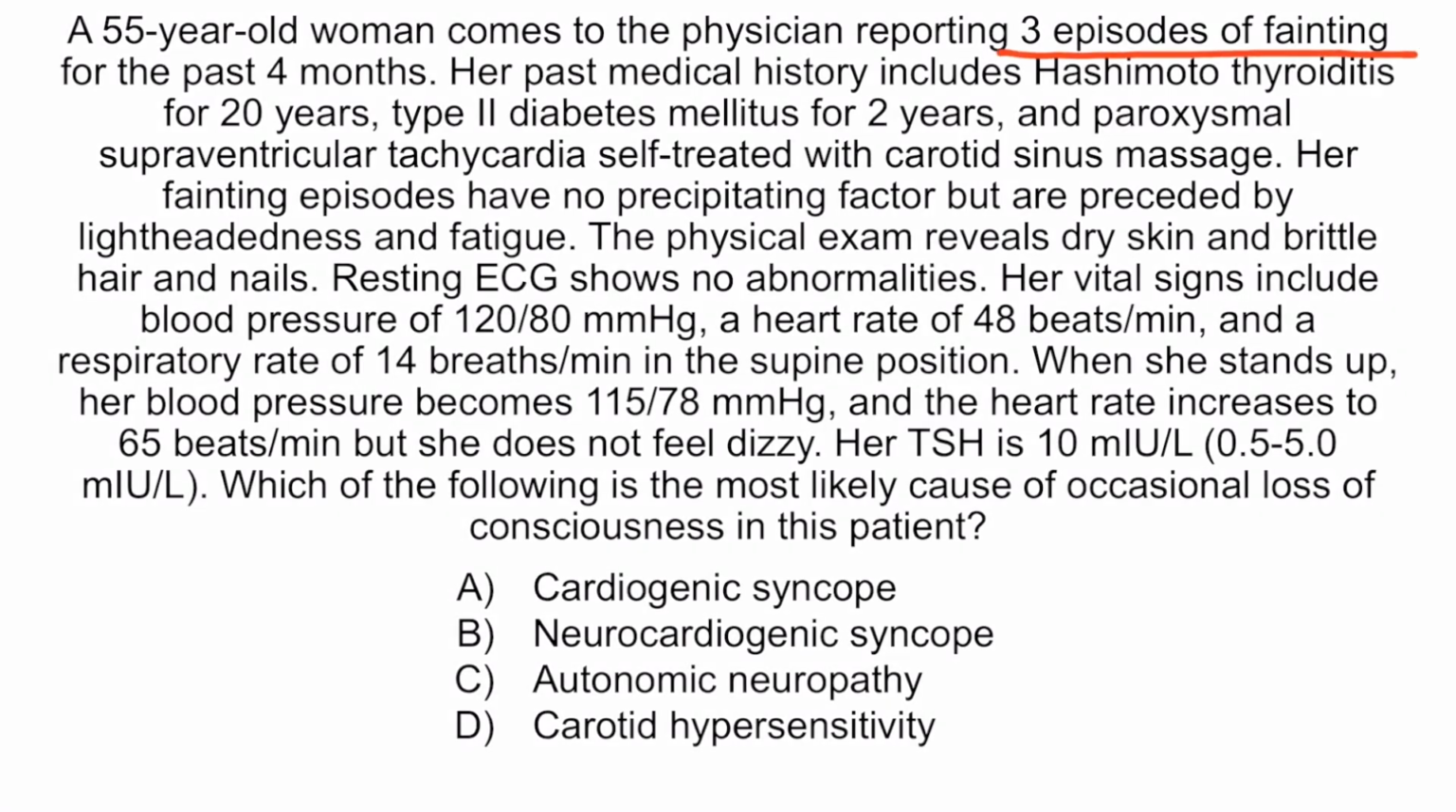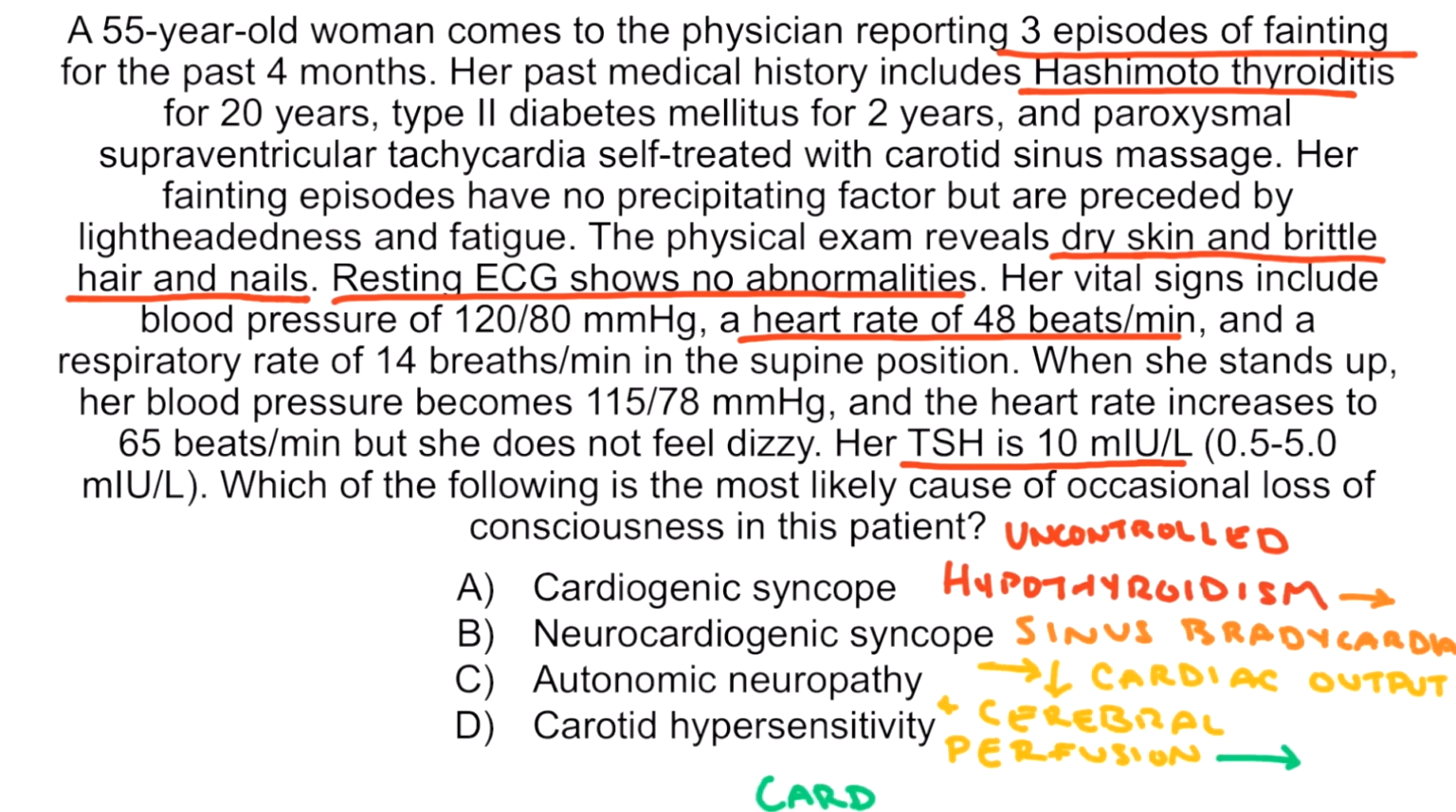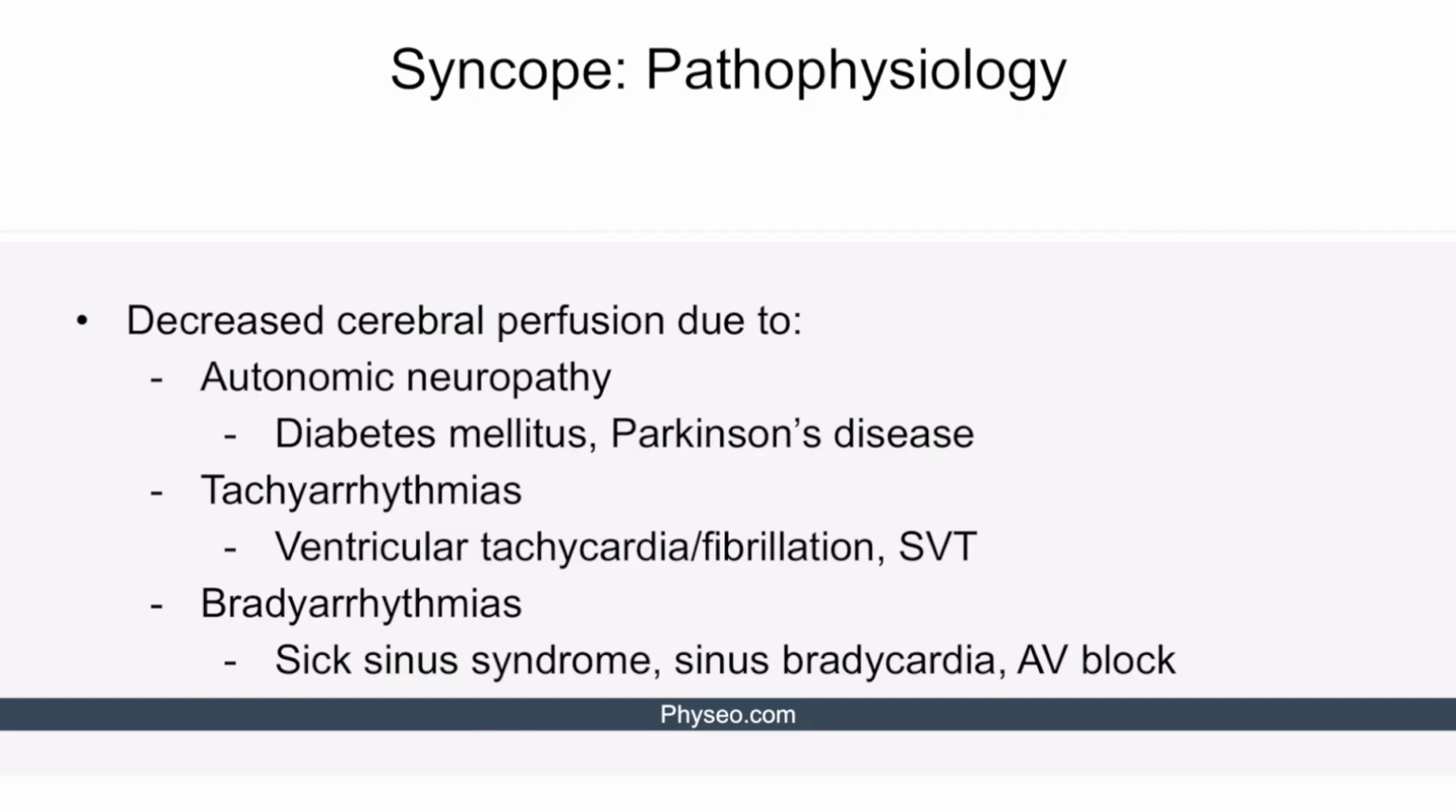This patient presents with 3 episodes of fainting. She has a long history of Hashimoto thyroiditis, and her TSH is 10. Her poorly controlled hypothyroidism is also evidenced by her dry skin and brittle hair and nails. Although the resting ECG is normal, her resting heart rate is 48 beats per minute. In other words, she has a sinus bradycardia likely due to hypothyroidism. Sinus bradycardia decreases cardiac output and cerebral perfusion, resulting in syncope. Therefore, the most likely cause of occasional loss of consciousness in this patient is option A, cardiogenic syncope.